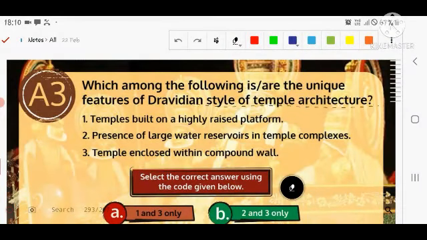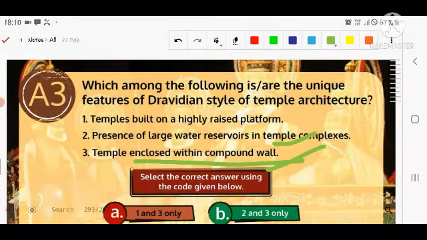The next question is related to the Dravidian style of architecture. I think second and third are correct. They are enclosed within a compound wall. I think that is known as the Gopuram. The presence of a large water reservoir in the temple complex is quite important. It is a unique feature that is found in the Dravidian style of architecture.